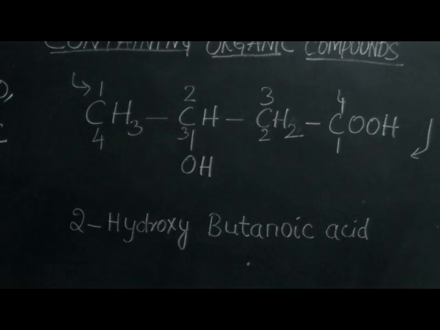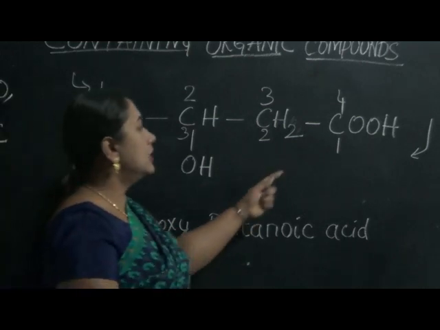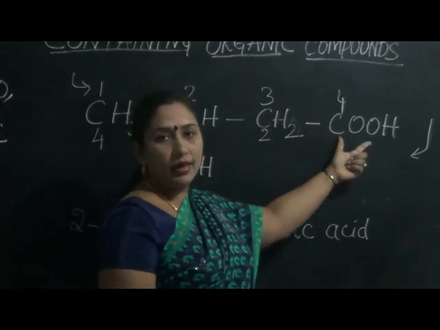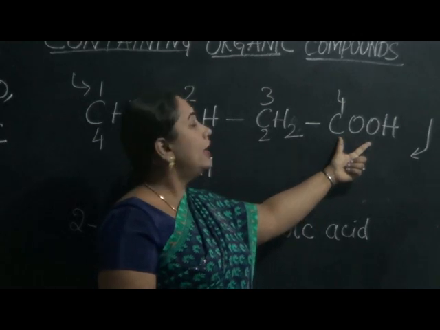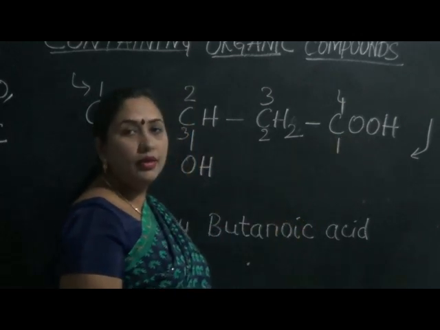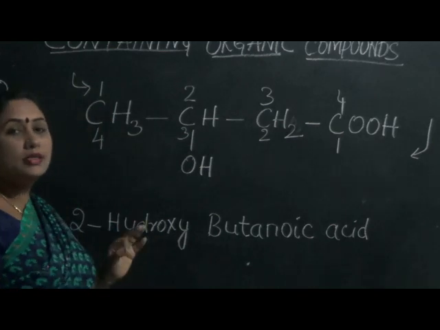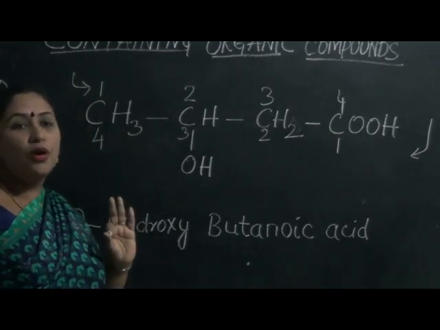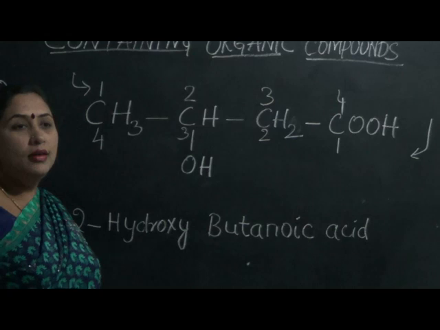Now you may have a doubt. This is the carbon atom of the carboxylic acid. How did I count this also? Yes, children, this is an important fact that you all should bear in mind.